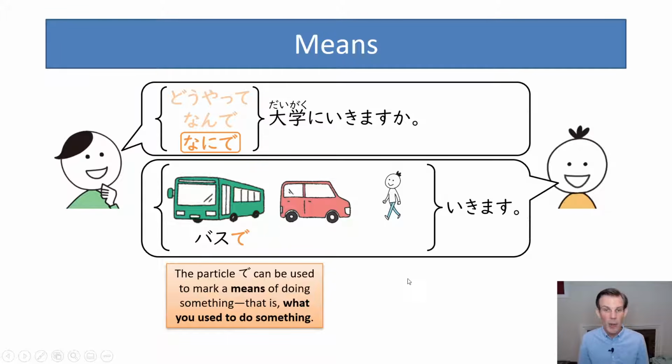Same thing with a car. I go by car would be 車で行きます. So basically any noun that is the means, how you do something, what you use to do something, you can mark with de.